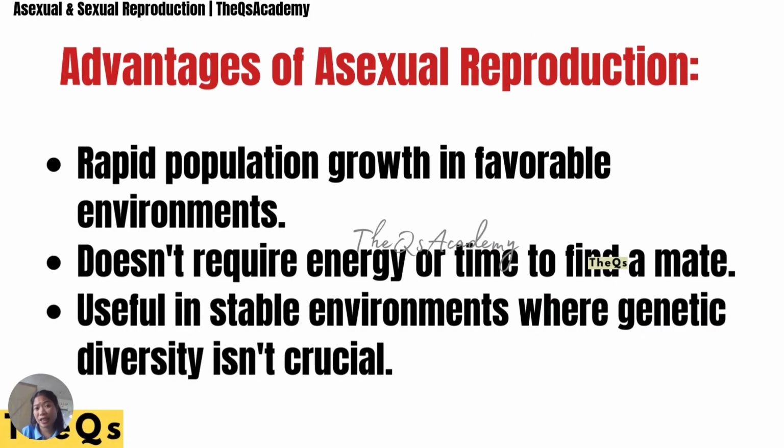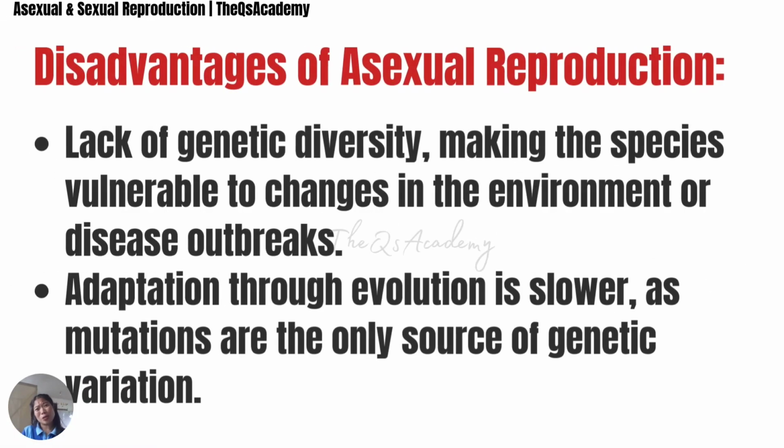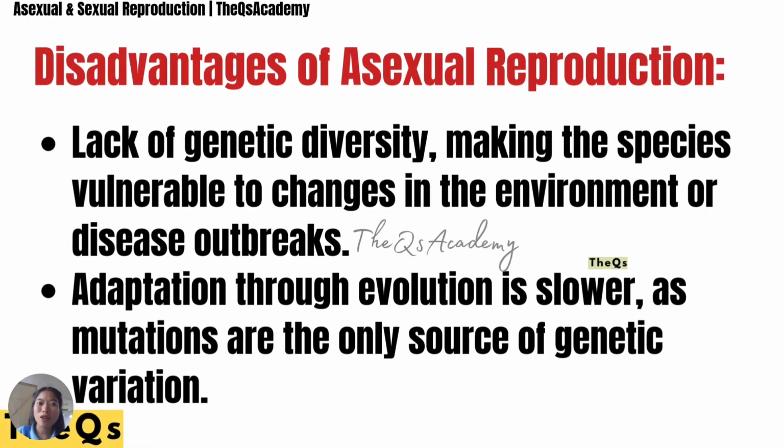So we have advantages of asexual reproduction. Rapid population growth in favorable environments. They reproduce easily. This is the advantage. And it doesn't require energy or time to find a mate, and it is useful in stable environments. So, we have also disadvantages. Lack of genetic diversity, and adaptation through evolution is slower.